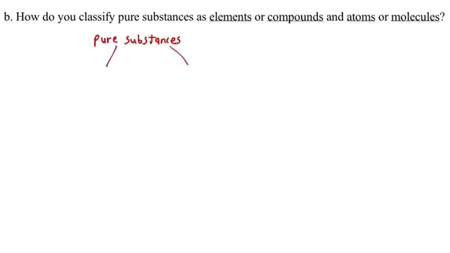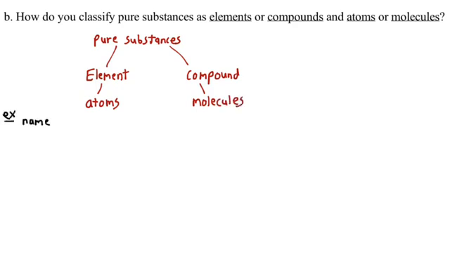Okay, so types of pure substances. They can be elements or they can be compounds. Elements are the ones that are found on the periodic table of the elements. Compounds are bonded elements together, more than one symbol. Elements are made out of atoms, and compounds are made out of molecules.